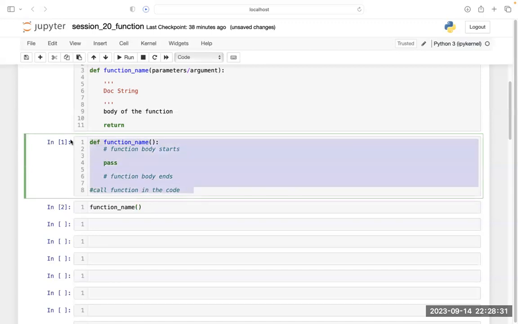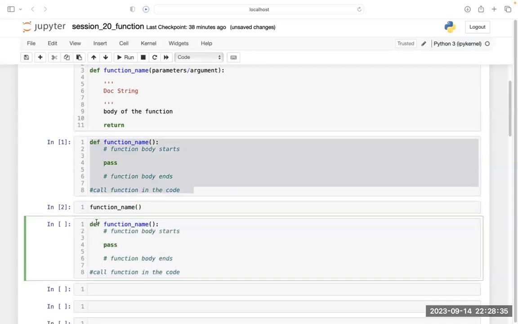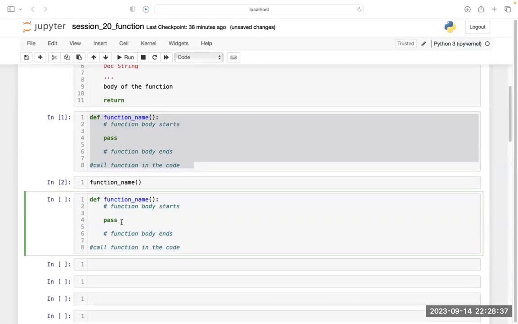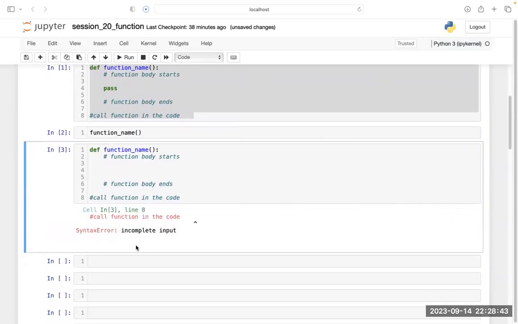Now let's see one more thing. If I do not write pass here, and I run this function, I will get an error. This is called an incomplete input error, because the function must contain something. When you have initiated the function, if the body doesn't contain anything, you have to write pass.